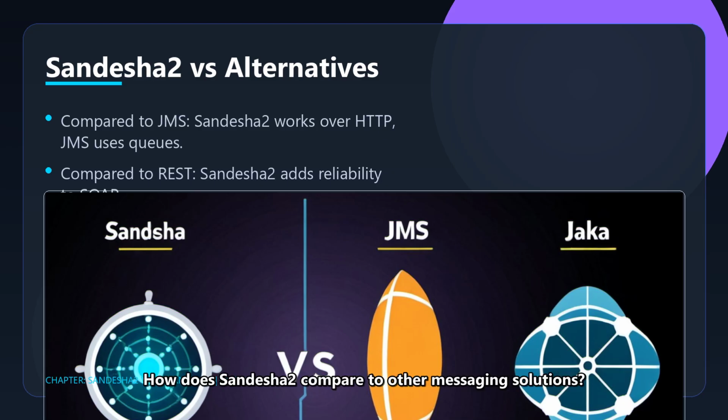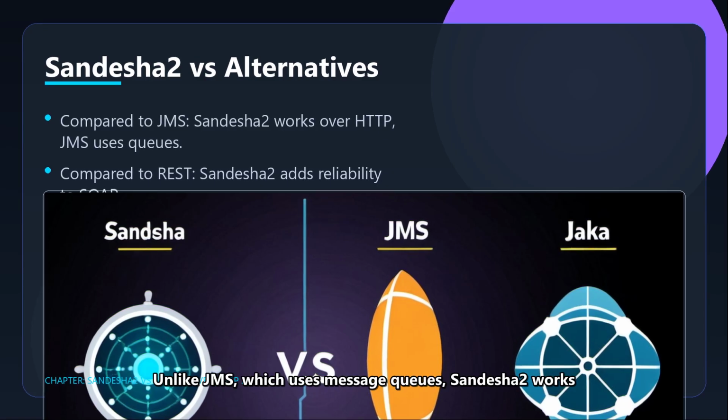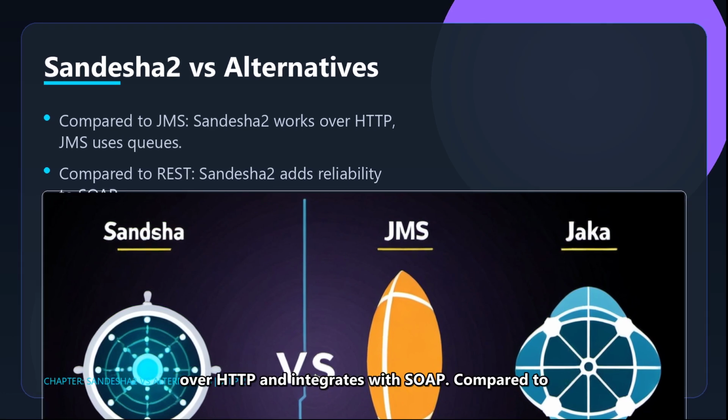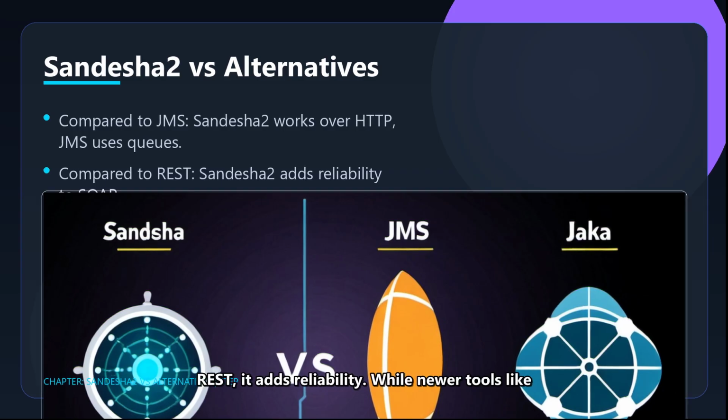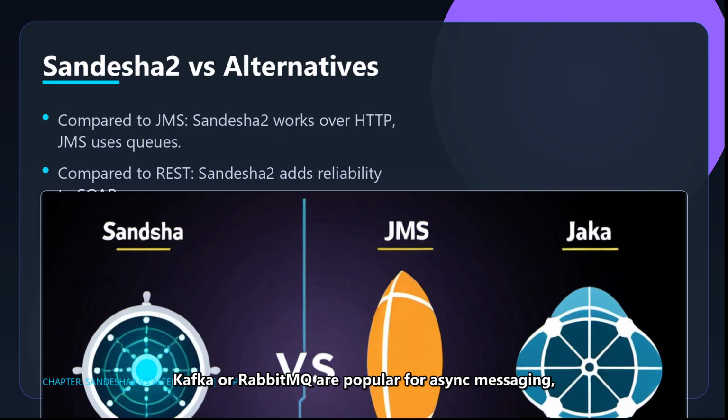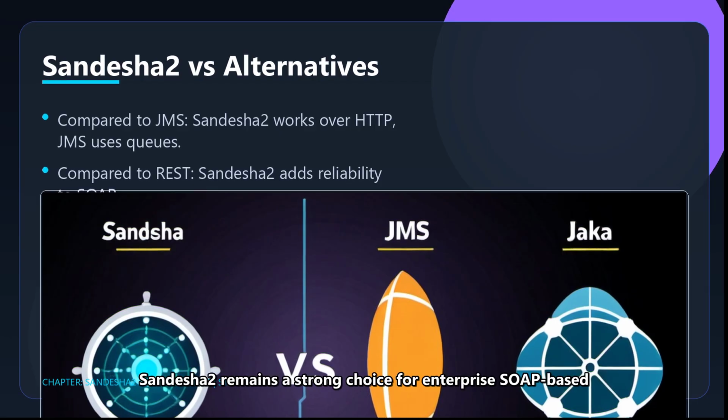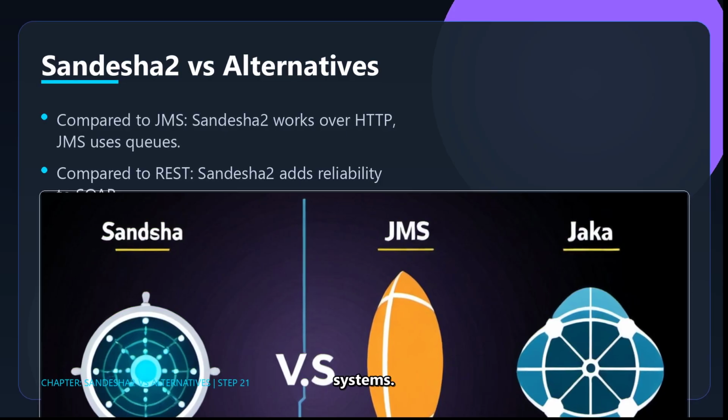How does Sandesha2 compare to other messaging solutions? Unlike JMS, which uses message queues, Sandesha2 works over HTTP and integrates with SOAP. Compared to REST, it adds reliability. While newer tools like Kafka or RabbitMQ are popular for async messaging, Sandesha2 remains a strong choice for enterprise SOAP-based systems.